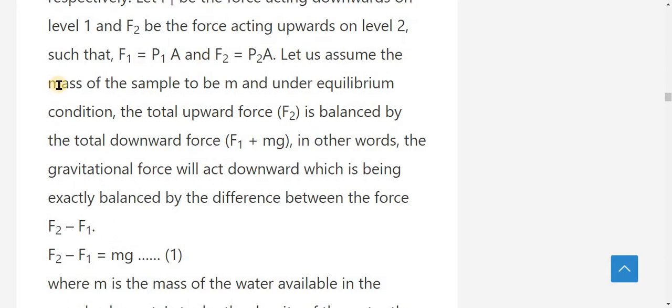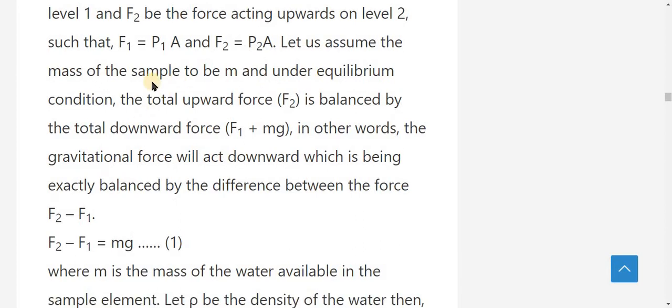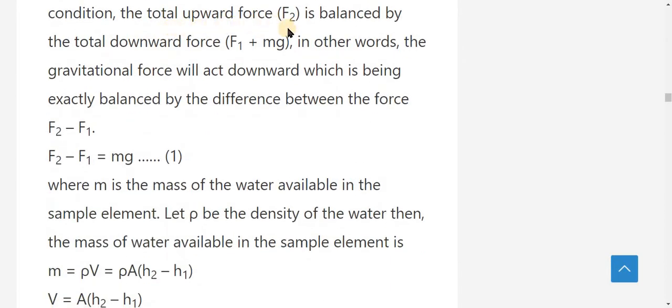Let us assume the mass of the sample to be M. Under equilibrium condition, the total upward force F2 is balanced by the total downward force, that means F1 plus mg. In other words, the gravitational force acts downward, which is exactly balanced by the difference between the forces.